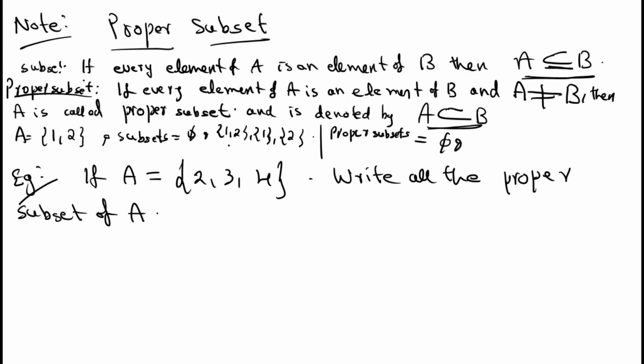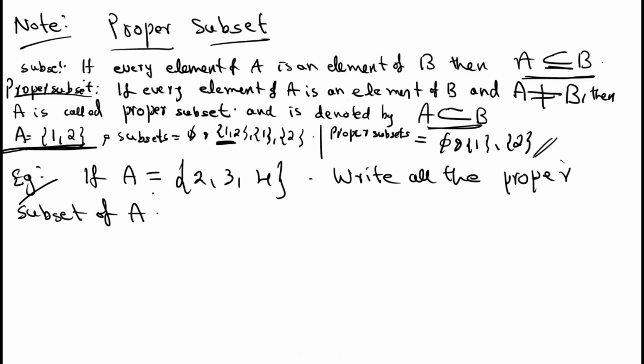Here, the given set is not possible, because A is equal to {1, 2}, it's a subset, but what's the condition? You need to write every subset with A not equal to B. You need to remove the equal set, A equal to A, right? So you need to write all the subsets other than itself. So what are the possibilities? Empty set, singleton 1 and singleton 2. These are the proper subsets. If you write set {1, 2}, it is equal to the given set A.